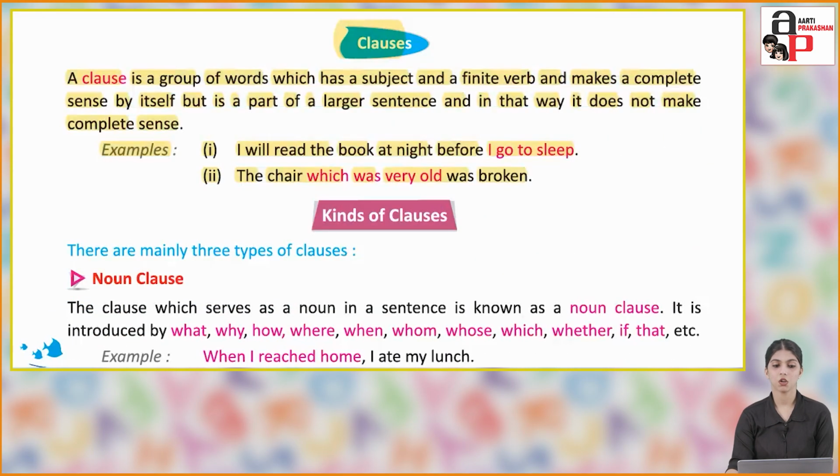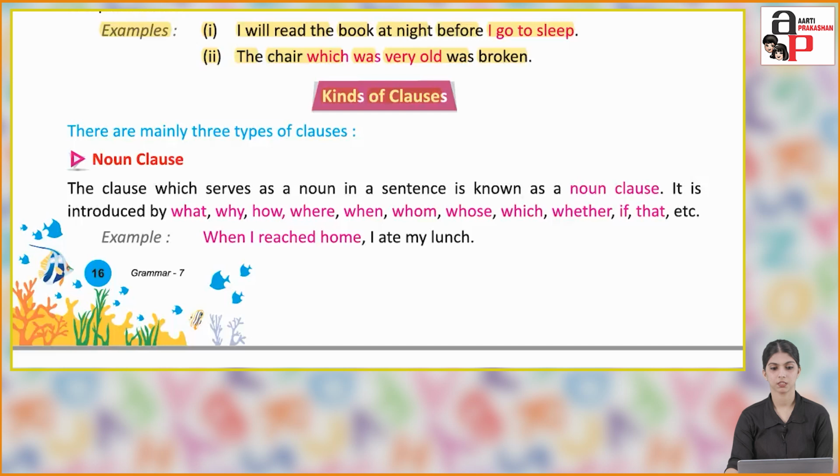Clauses. A clause is a group of words which has a subject and a finite verb and makes complete sense by itself but is a part of a larger sentence, and in that way it does not make complete sense. For example, I will read the book at night before I go to sleep. The chair which was very old was broken. So, what is a clause? It is a group of words which has a subject, a finite verb and makes sense, but that clause is a part of a larger sentence.